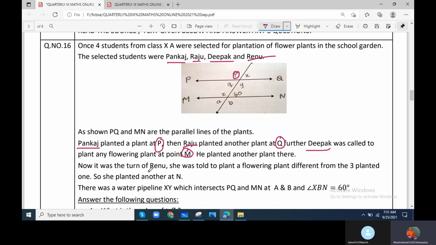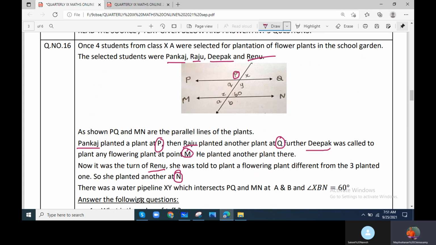Now it was the turn of Reenu. She was told to plant a flowering plant different from the 3 planted. So each one planted at different places, because they can't plant at the same place. So she planted another plant at N. Pankaj at P, Raju at Q, Deepak at M, Reenu at N.